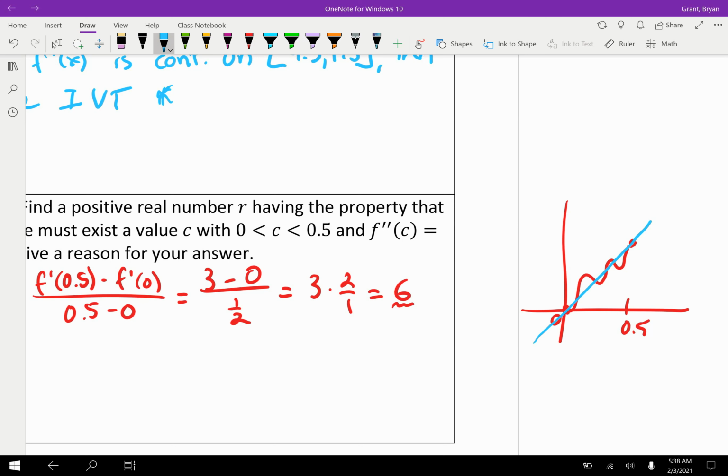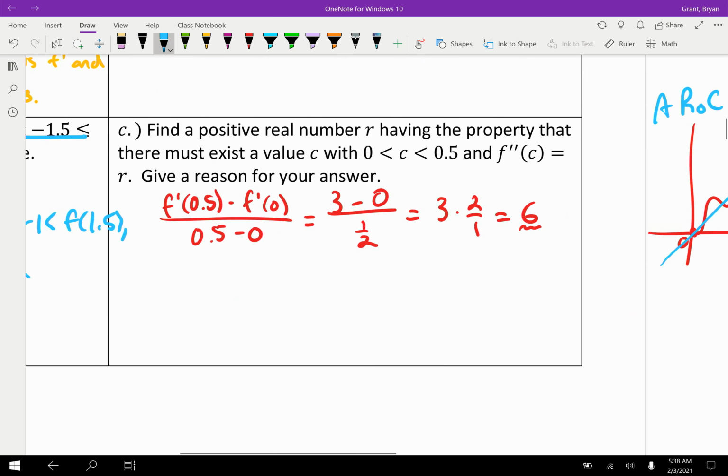We found the slope of that blue line. And because this is the graph of f prime, what we found is the average rate of change of f prime. As soon as you see rate of change, then we're talking slope. So we just found the average slope of f prime, which has to do with f double prime, the derivative of f prime. So what can we guarantee here?